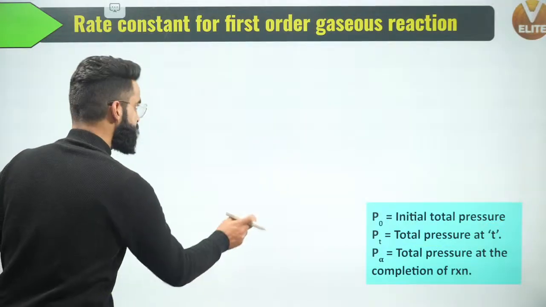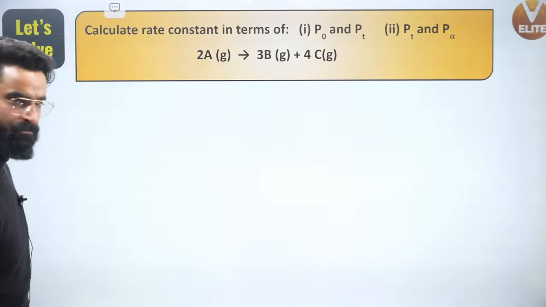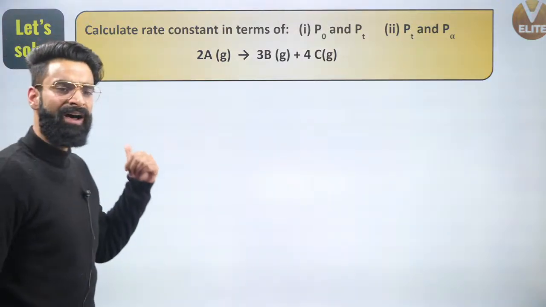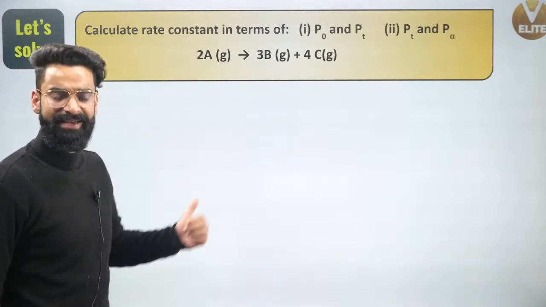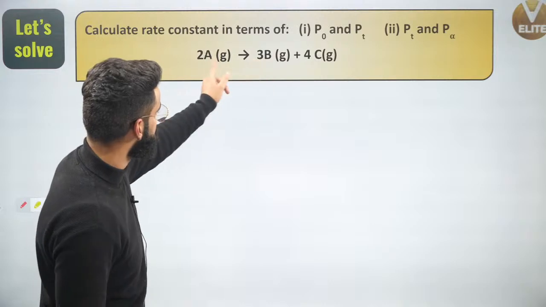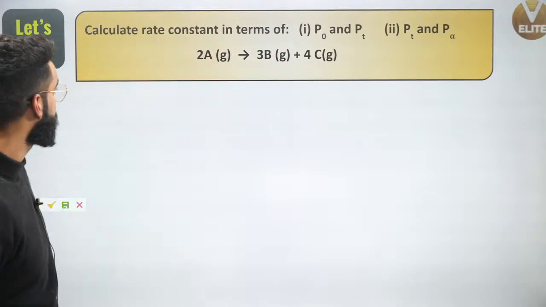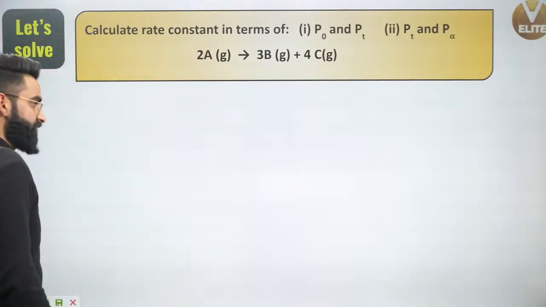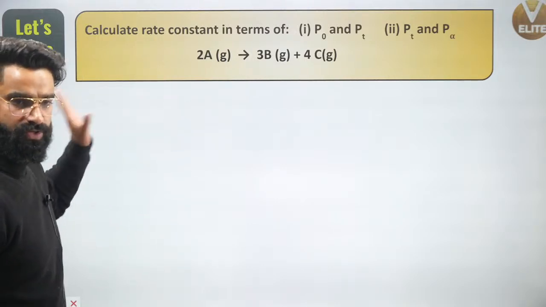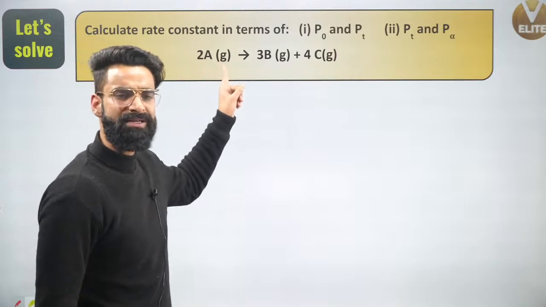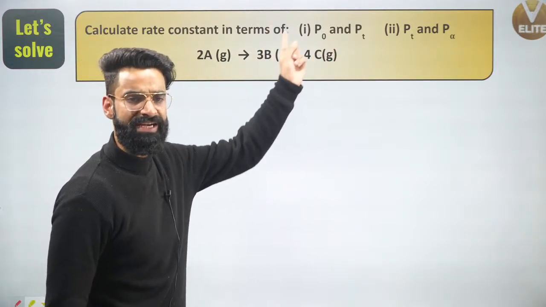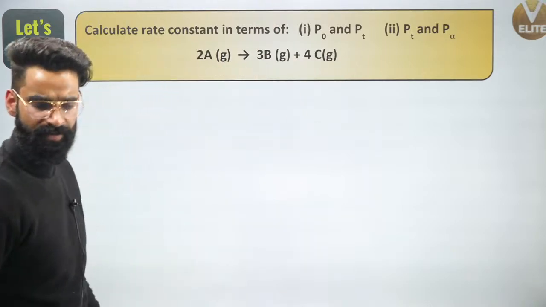Now we will see what kind of questions are asked from here. The question which I've come up with right here is, in the earlier case which I showed you, the stoichiometry was 1:1:1. Now there is stoichiometry involved in the reaction, 2:3:4. So these are basically two questions, and in the same way I'm going to solve this question. I'm going to get the rate constant of this gaseous phase reaction first in terms of P naught and PT, then in terms of PT and P infinite.